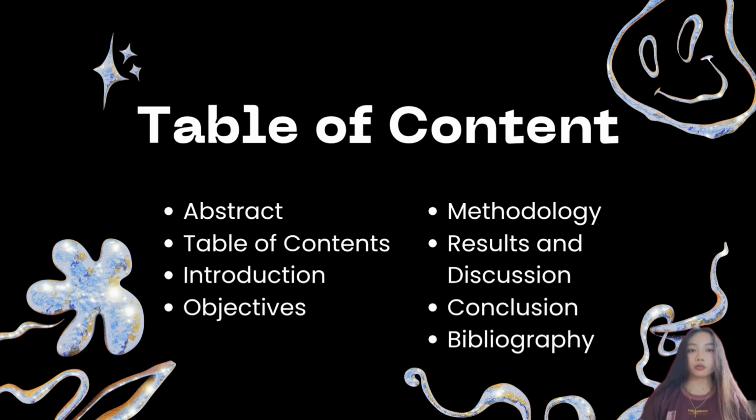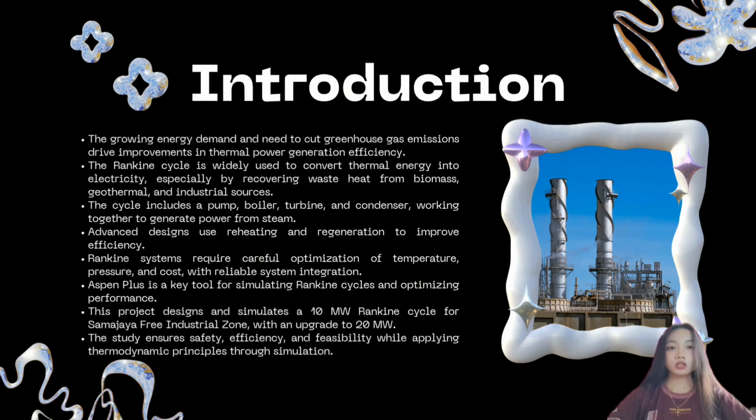These are the contents of our project we'll be presenting today. This report presents the design, simulation, and performance analysis of a Rankine steam cycle system using Aspen Plus, developed in response to the growing global demand for energy and the urgent need to reduce greenhouse gas emissions. The system is designed to generate 10 megawatts of net power for a manufacturing zone in the Samajaya Free Industrial Zone, Kuching. The Rankine cycle, widely used for converting thermal energy into electricity, is especially effective in recovering waste heat from sources such as biomass combustion, geothermal wells, and industrial processes.